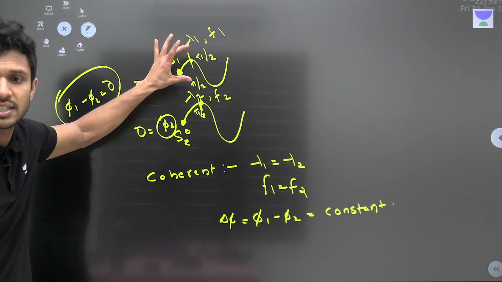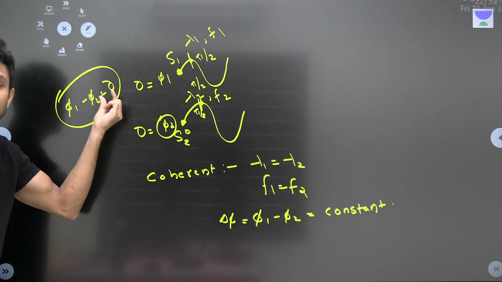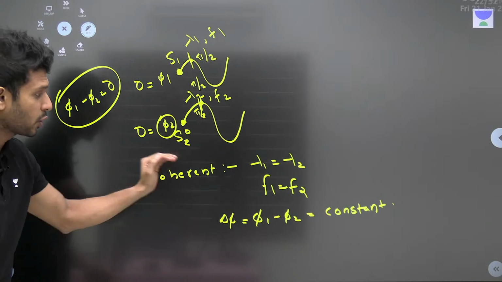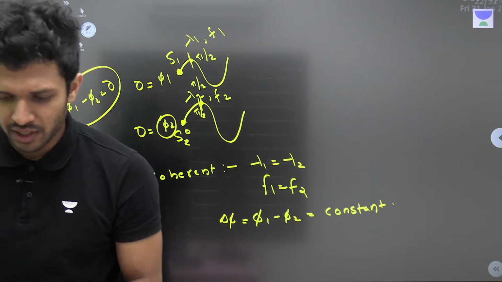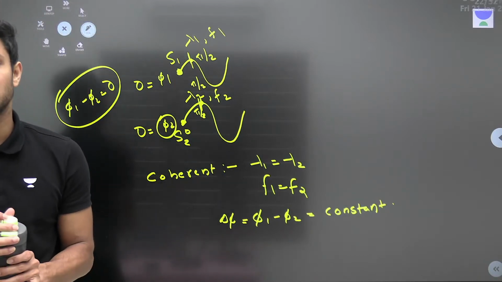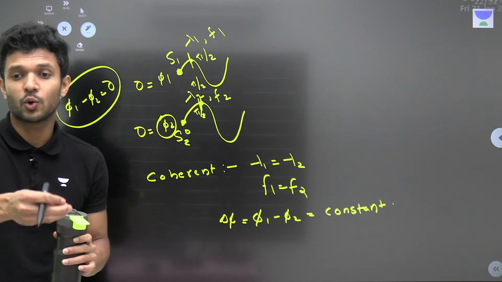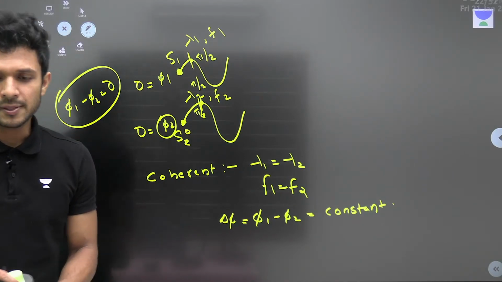Phase difference कितना है? 90 minus 90, 0, which is same as initial. Then we can call this as a what? A coherent source. Very important, because so many questions will be popping up from this part, to understand whether the given sources are coherent or not.